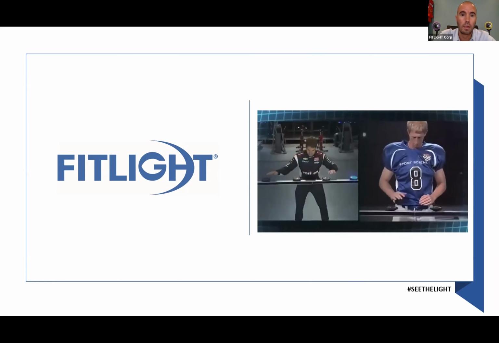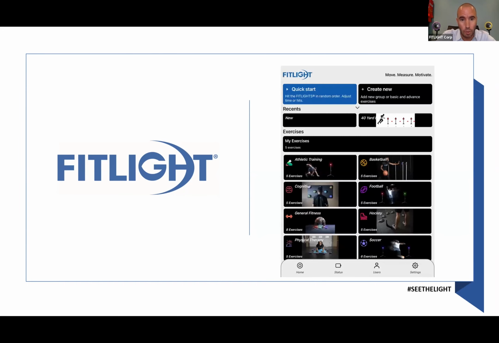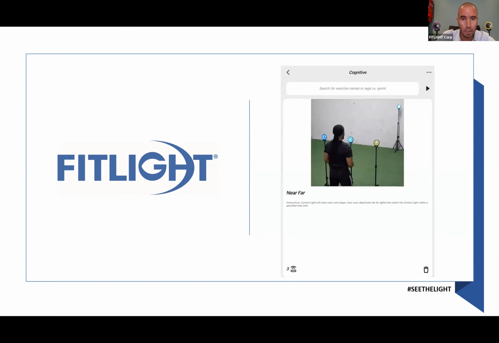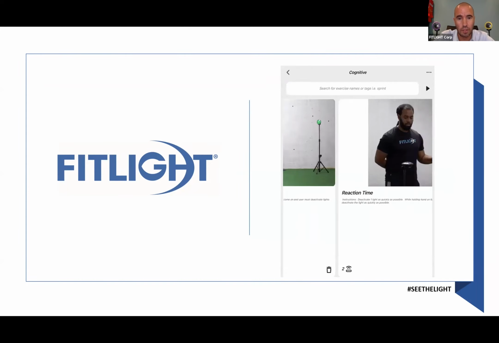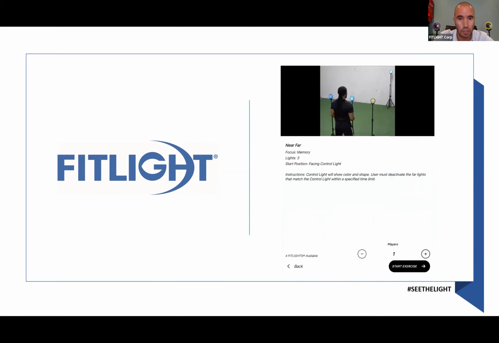All right. Now, as we saw in the beginning, the home screen has a lot of preloaded exercises. I'm going to go through one just to show you what it means if you choose one of the preloaded exercises. So again, you're in the home screen, and in this case, we're going to go to the second folder on the left side where it says cognitive. And then you can just swipe to the left and to the right, and you see all the preloaded exercises. In this case, I'm choosing near far.